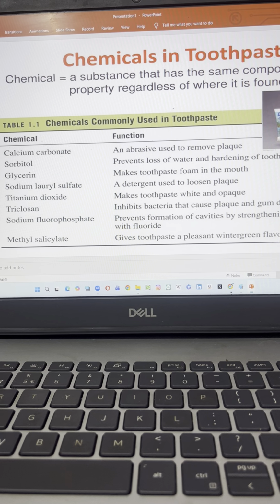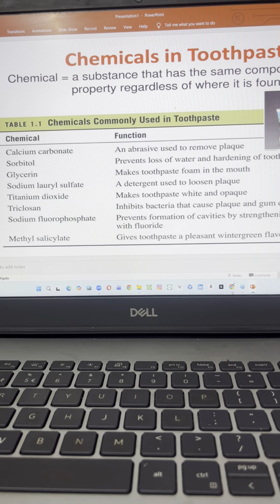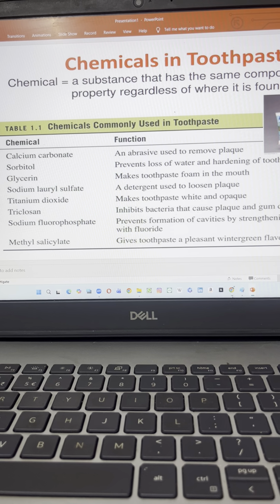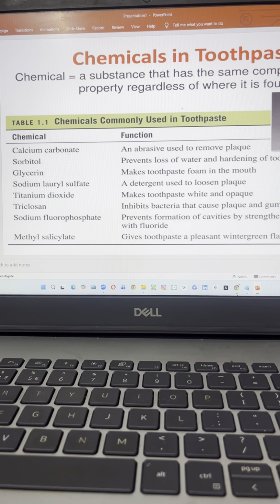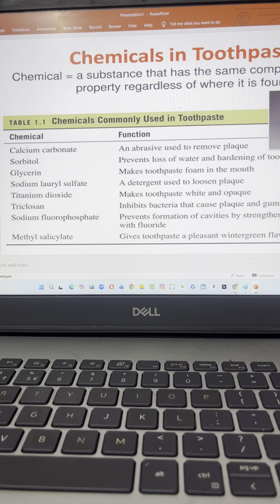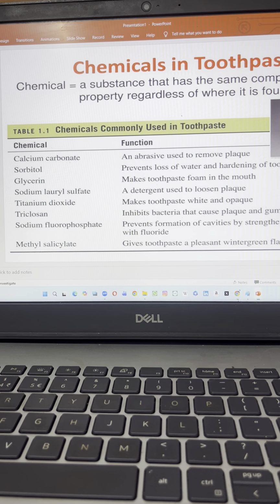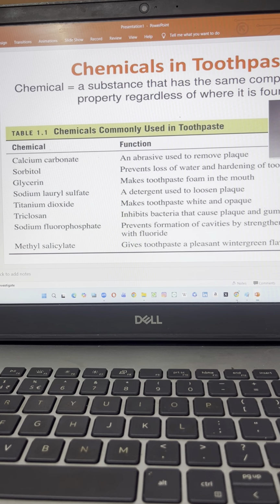Sodium lauryl sulfate is an important ingredient of toothpaste. It is a detergent that loosens the plaque. Whatever dirt particles are present on the surface of the teeth will be completely loosened, so that they are somewhat easy to remove. In that manner, sodium lauryl sulfate is useful.